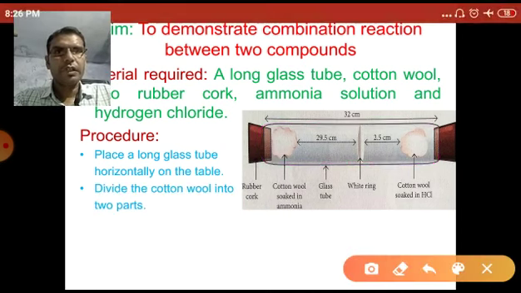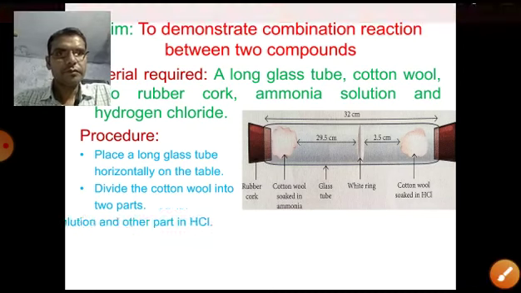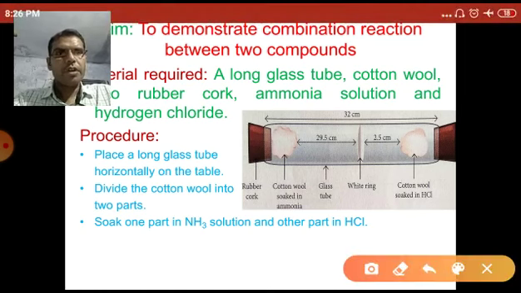Then divide the cotton wool into two parts. Take some cotton wool and divide it into two parts. Soak one part of the cotton wool in the ammonia solution and the other part in hydrogen chloride.